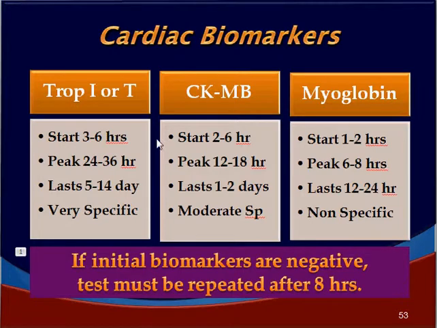They start rising between 3 and 6 hours, peaking between 24 and 36 hours, and remember, TROP-I-RT lasts for 5 to 14 days, whereas CKMB starts at 2 to 6 hours, peaks in 12 to 18 hours, and lasts up to 1 to 2 days and then comes back.